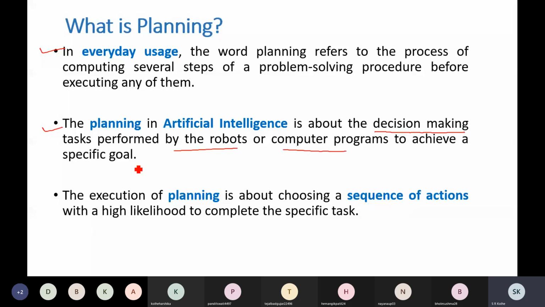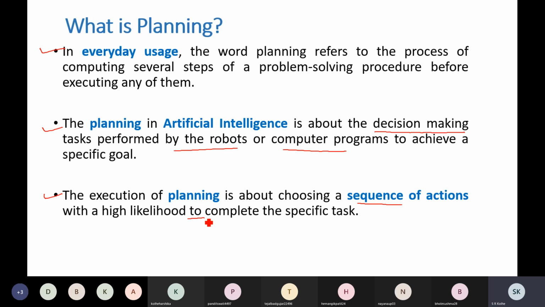For that purpose you will have to write your program design or problem solving by defining an appropriate plan. Now what is execution of a plan? Execution of a plan is choosing an appropriate sequence of actions with a high likelihood to complete the specific task. So you will have a set of actions which the robot, for example, can perform.